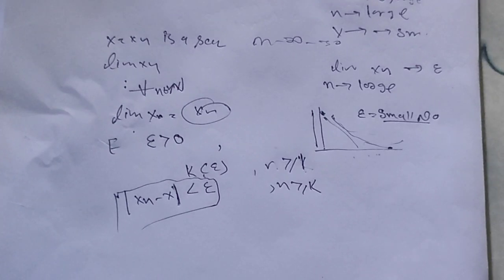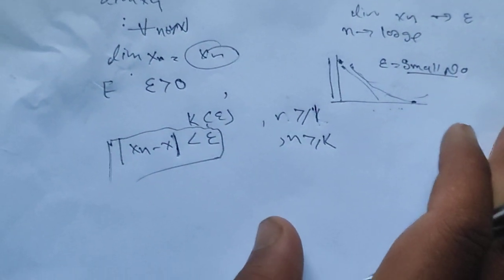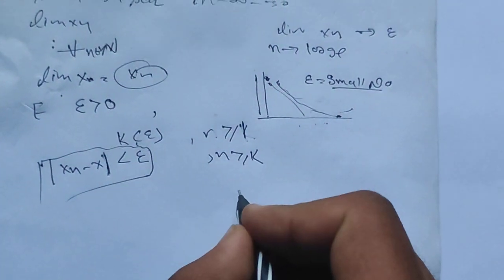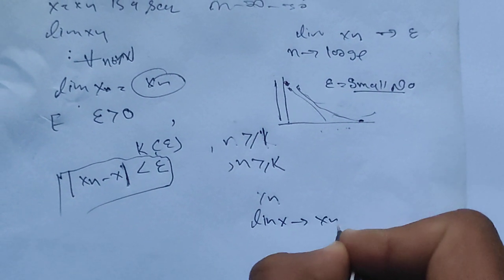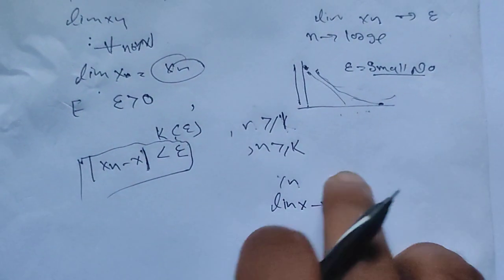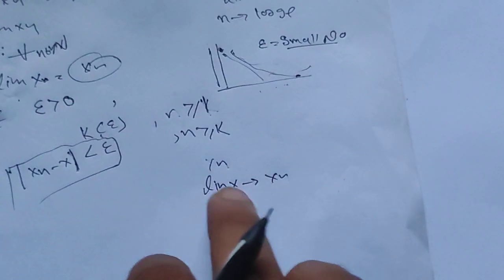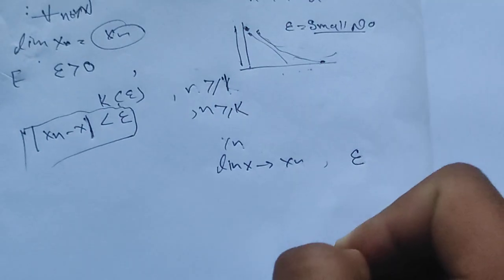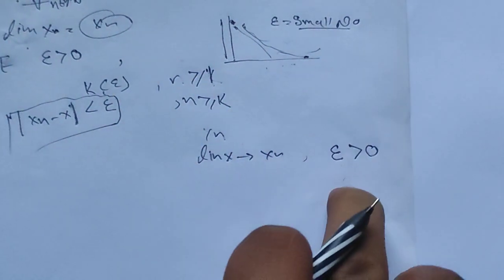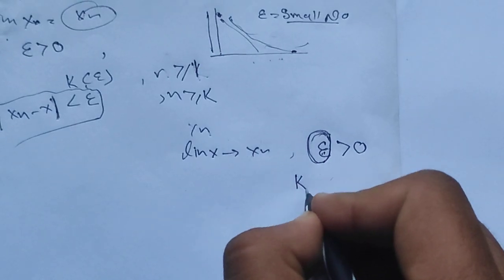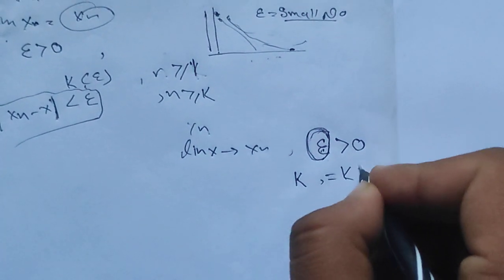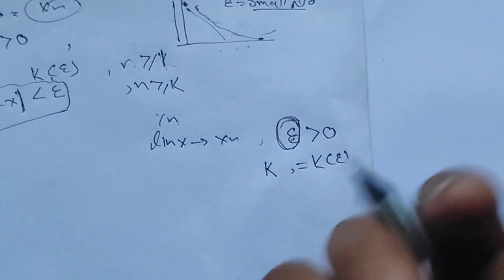It may be complicated, and if you don't understand, I will explain what I'm saying once again. The definition says that if xn is a sequence and the limit of xn is x, then for epsilon greater than 0 there exists a natural number k which depends on epsilon.